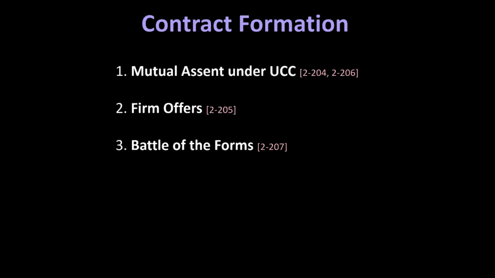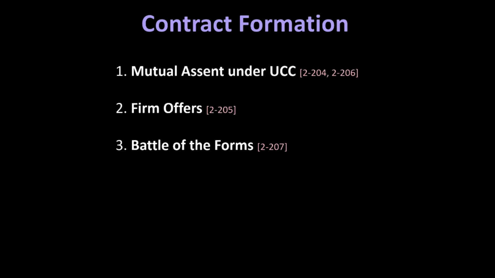Well, like the common law of contracts, the creation of a contract requires the mutual assent of the parties. The parties to the contract must agree to be bound to the terms of an exchange. Usually, this comes in the form of an offer plus an acceptance of that offer, where one party, the offeror, makes an offer to another party, the offeree, and the offeree accepts the offer that the offeror made to her. But all we need to form an agreement is mutual assent, some objective evidence of an agreement between the parties.